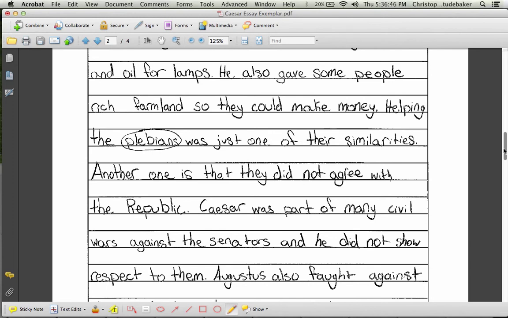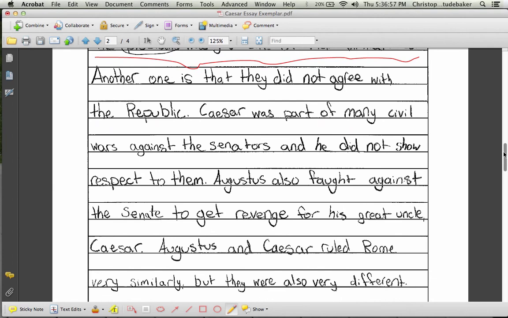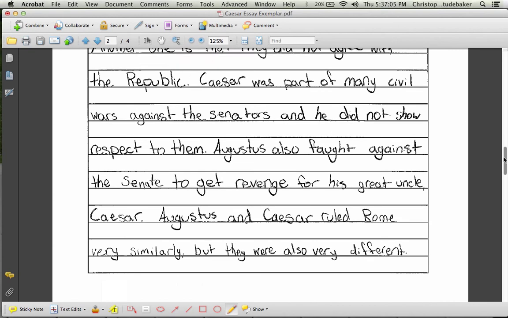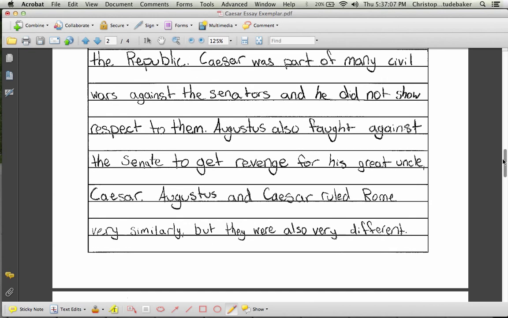Another similarity, which is really good about this, is that there's a transition here. Helping the plebeians was just one of their similarities. Another one is that they did not agree with the Republic. Here we go with an explanation. Caesar was part of many civil wars against the senators, and he did not show respect to them. Augustus fought against the Senate to get revenge for his great uncle Caesar.